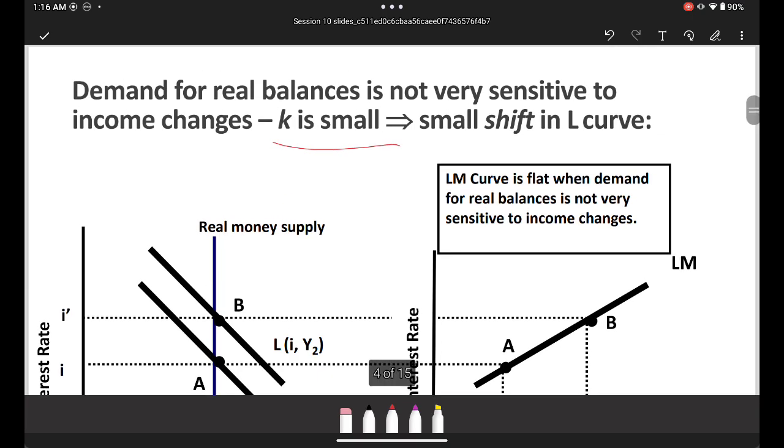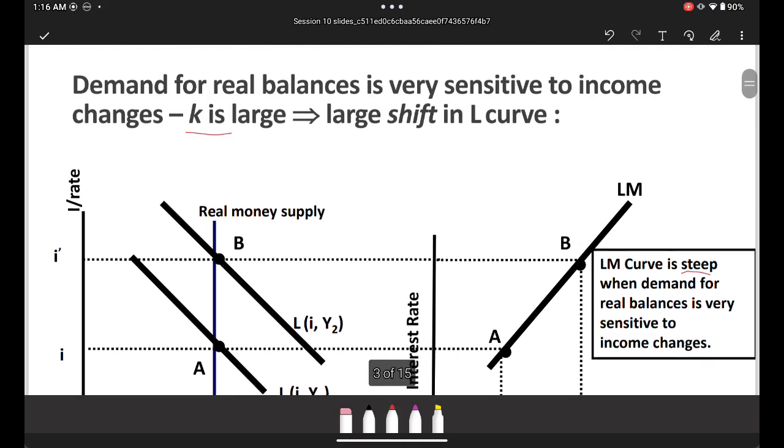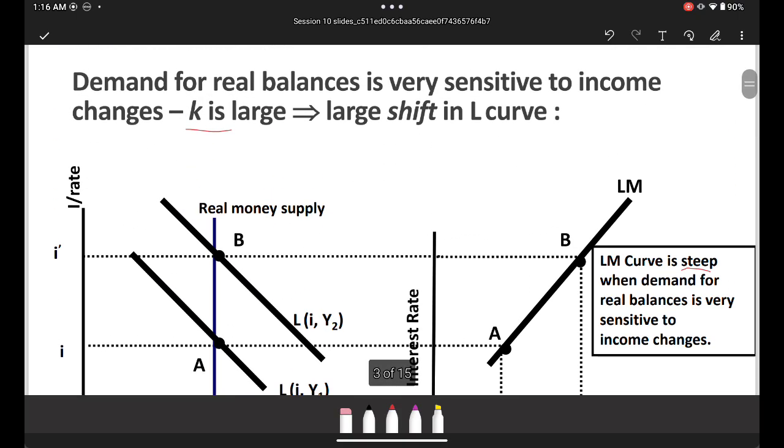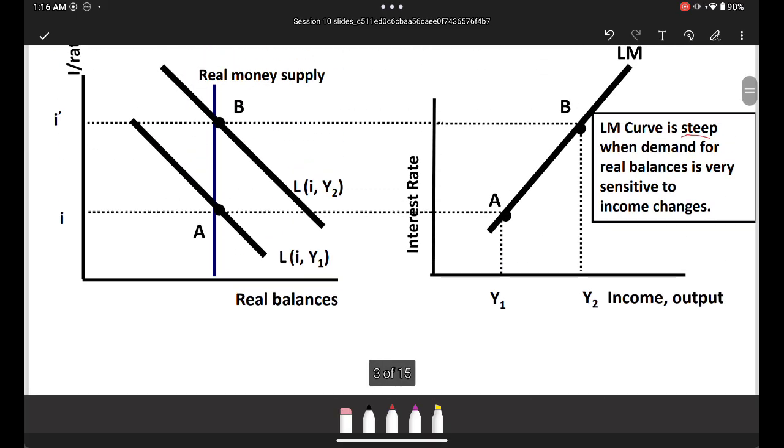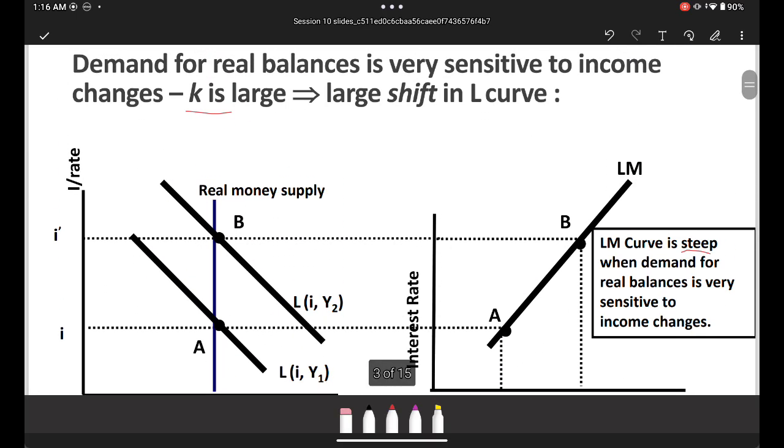We just literally summarized that. If K is large, it's going to be a large shift. If K is small, it's going to be a small shift. Think of K as common sense. So if K is large, the Allen curve is steep, and it's going to be a large shift of the L curve.